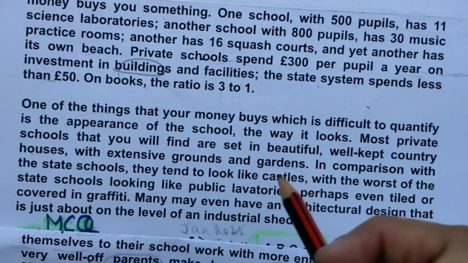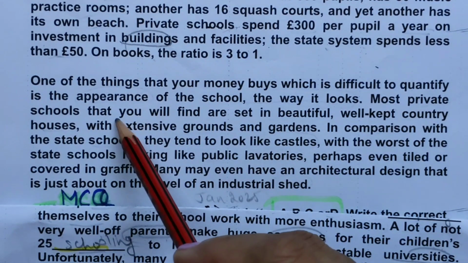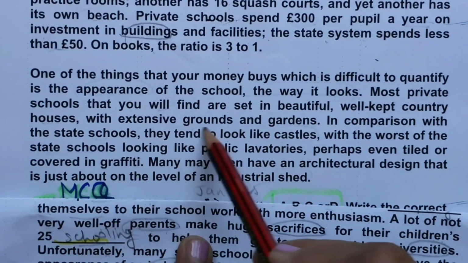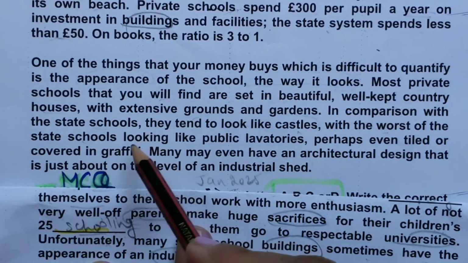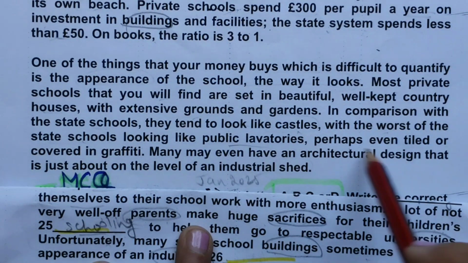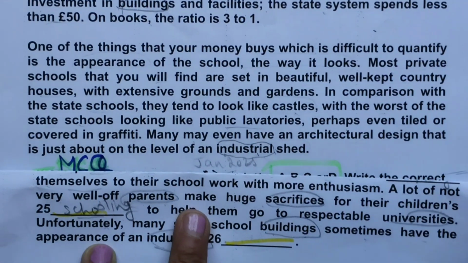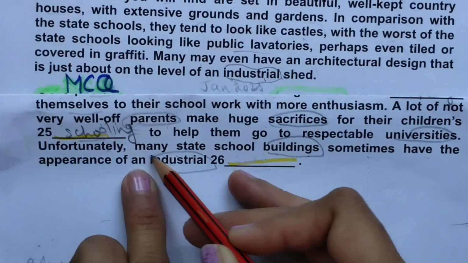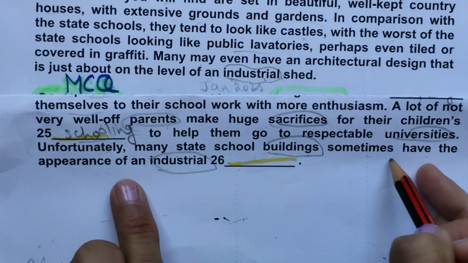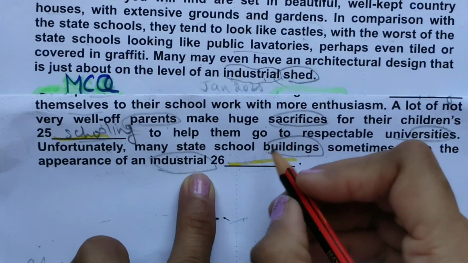Private schools have beautiful, well kept gardens, comparisons, castles, with the worst of state schools looking like public, perhaps even tiled. Industrial word is here. Now what will be the answer? Unfortunately, many state school buildings sometimes have the appearance of an industrial shed.